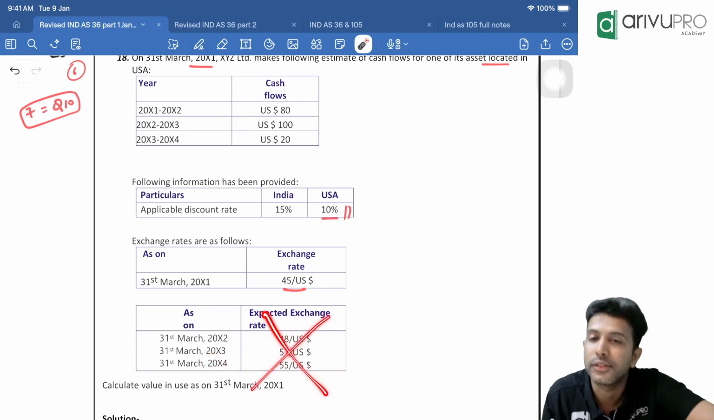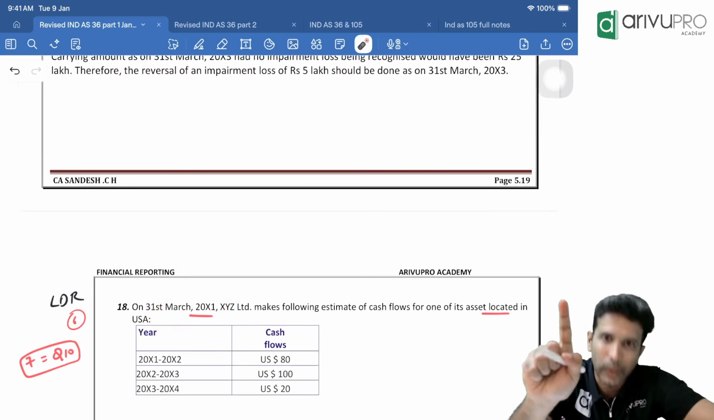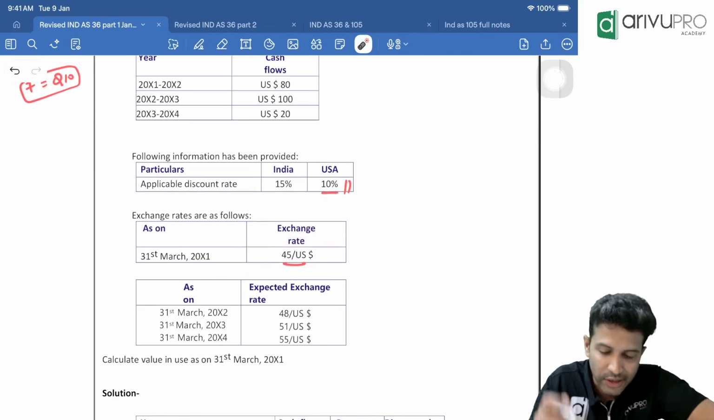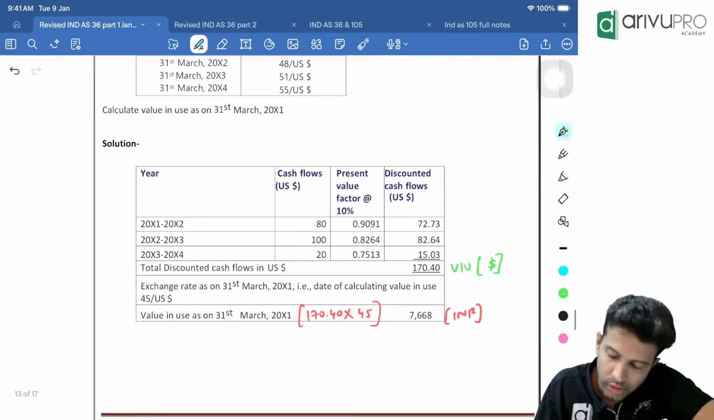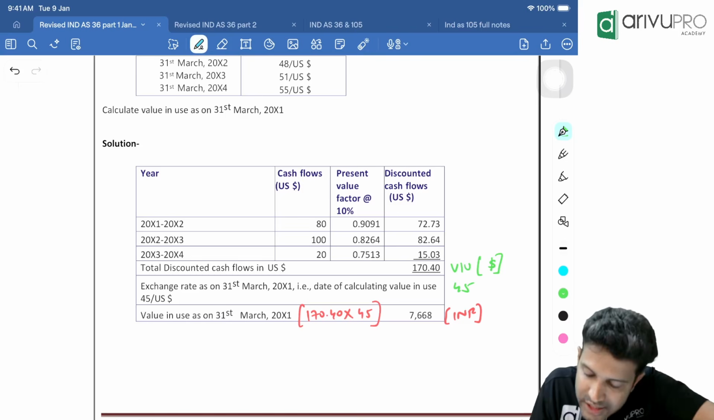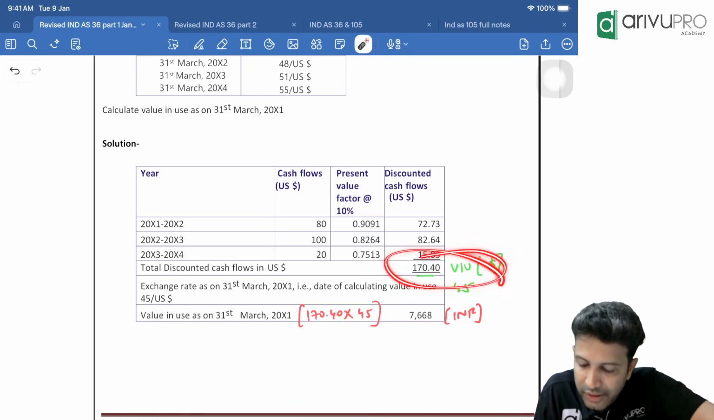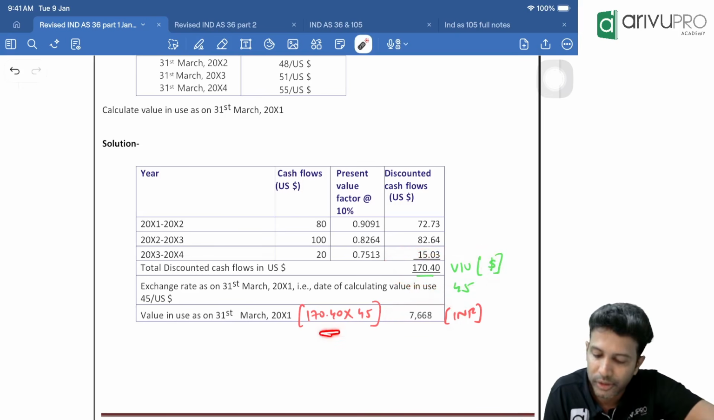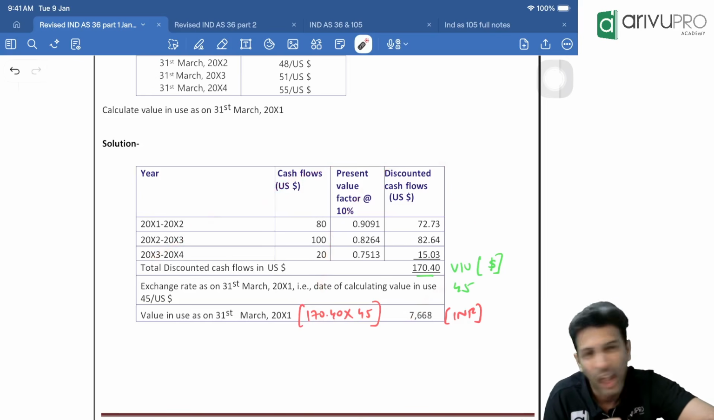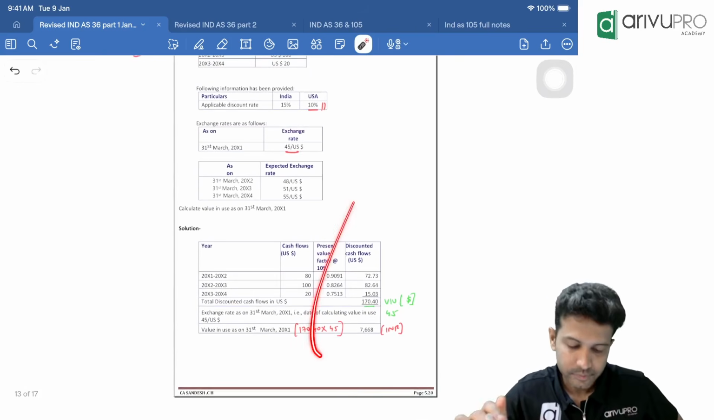We don't need all of this. We are trying to find value in use on 31st March 20x1, and on 31st March 20x1, $1 is 45. So the exchange rate we will use is 45. So use that, $1 is equal to 45 rupees. So the dollar value is how much? Multiply these two, and you will get the value in use in Indian rupees. That's what I've done here. A very simple 2-marker question, in fact. Okay, but still, I think it has come once in one of the attempts.